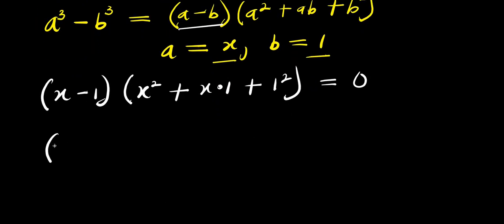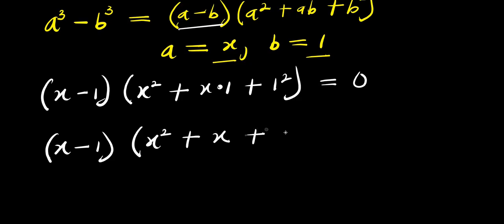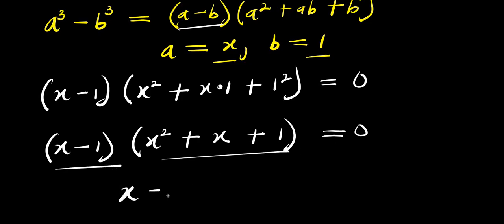From here, I have x minus 1 times x squared plus x plus 1 equals 0. So you can formulate two different equations right now. I have x minus 1 equals 0. I also have x squared plus x plus 1 equals 0.